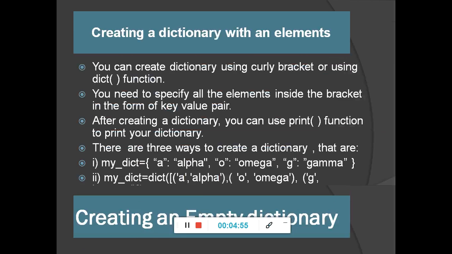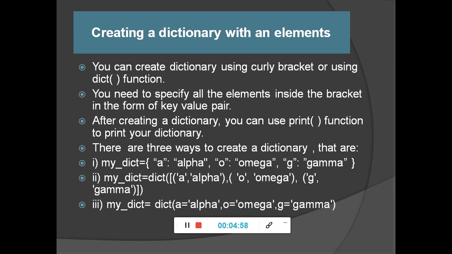Next, if you want to create a dictionary with elements, there are many ways to create it. You can create a dictionary using curly brackets or using the dict function. You need to specify all the elements inside the brackets in the form of key value pairs. Remember that you cannot give an individual element. You have to write it in the form of key value pairs. Understood? Then after creating a dictionary, you can use the print function to print your dictionary.